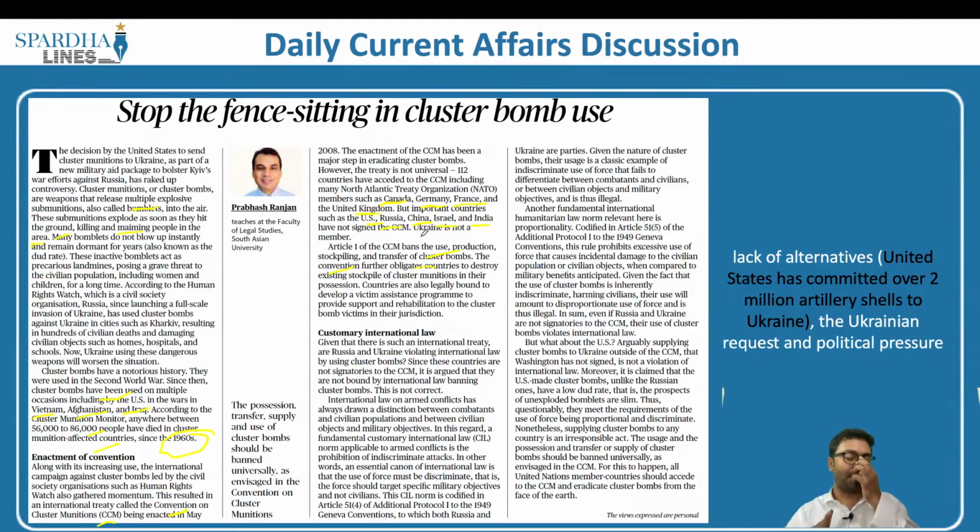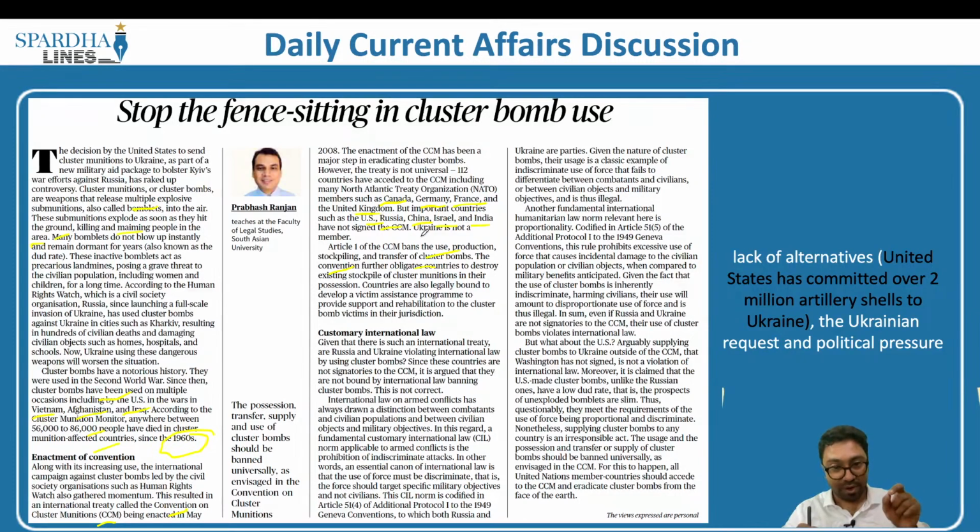But in this particular case, since we are making use of the cluster ammunitions, what's happening? This may explode, it may not explode, and it may explode after a couple of years as well. Who is being disturbed? Who is being harmed? It is the general public. So it is the civilians who are being abused. It is the civilians who are losing their lives. It is the civilians who are losing their legs as well as their hands, because they don't even know that there is a cluster bomb in that particular area which may explode after years.